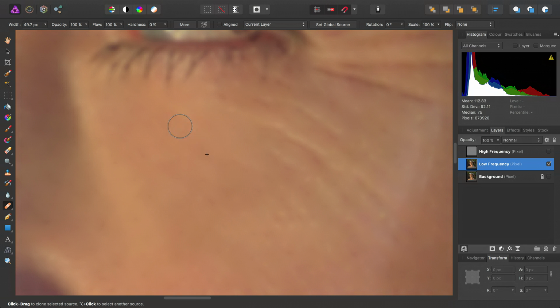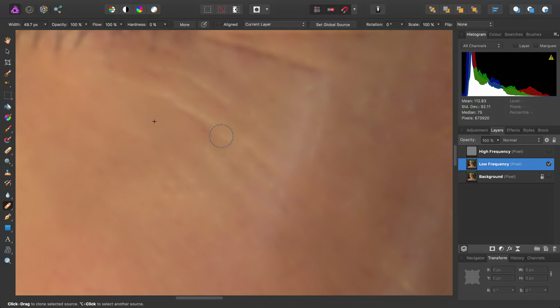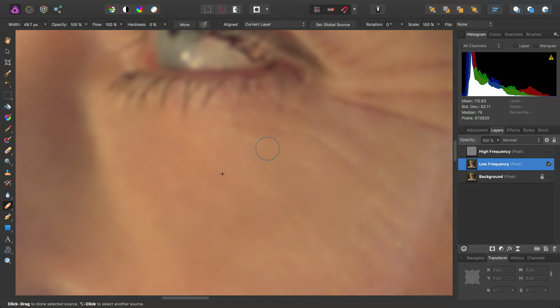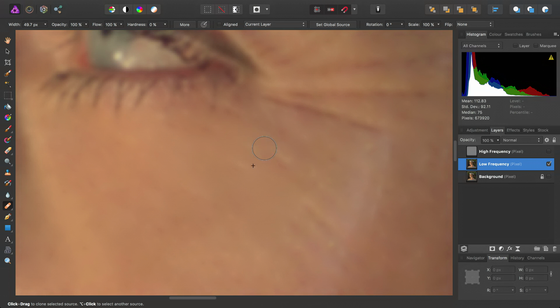Exactly the same technique to reduce the lines around the eyes.